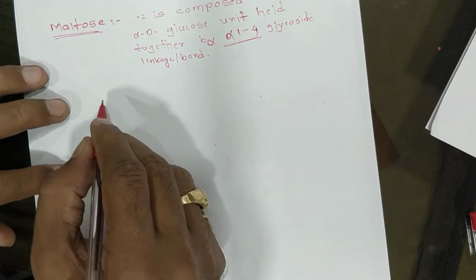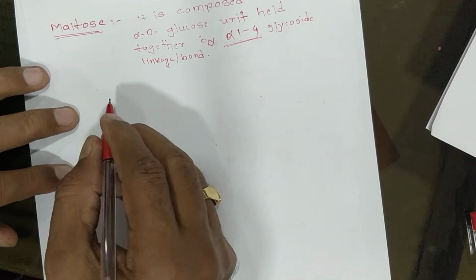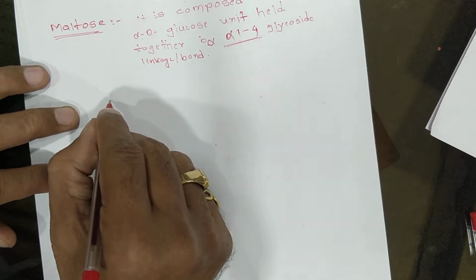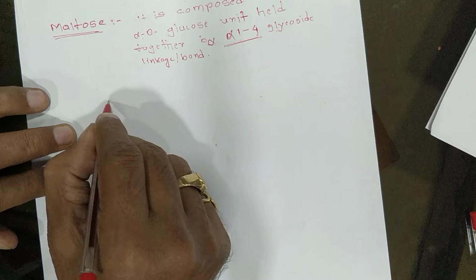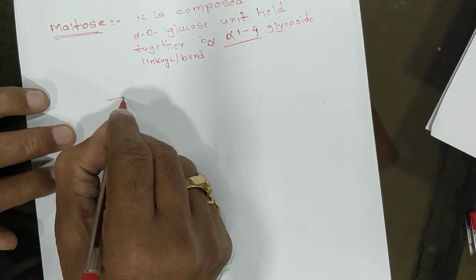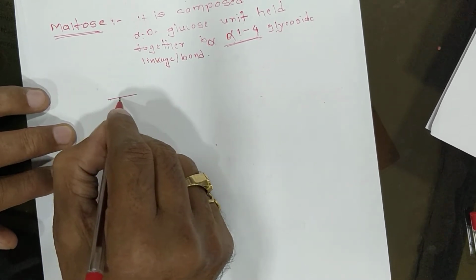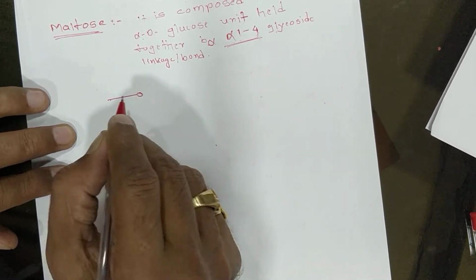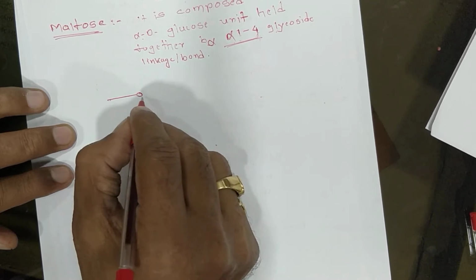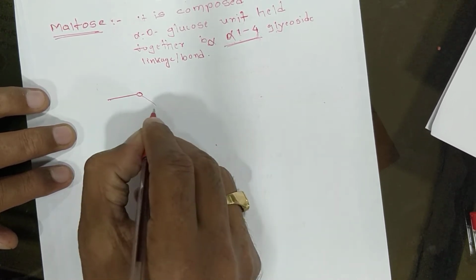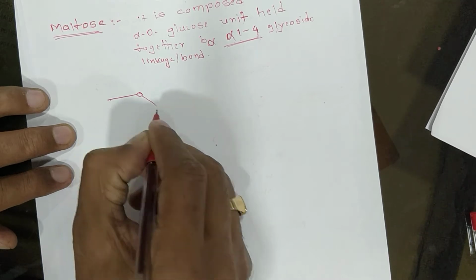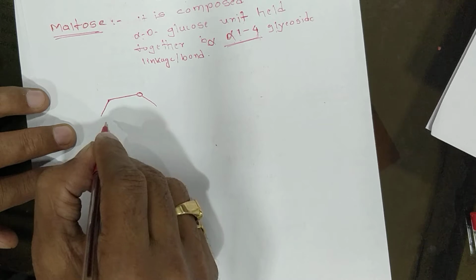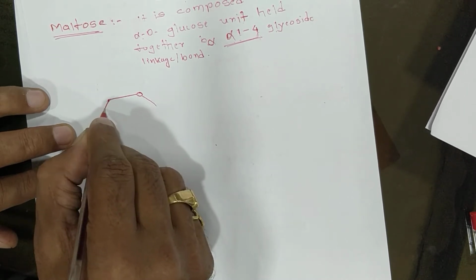Now see the structure of glucose. The first is alpha D glucose. These are cyclic structures. See very carefully, so you can draw the structure properly. Don't make silly mistakes.